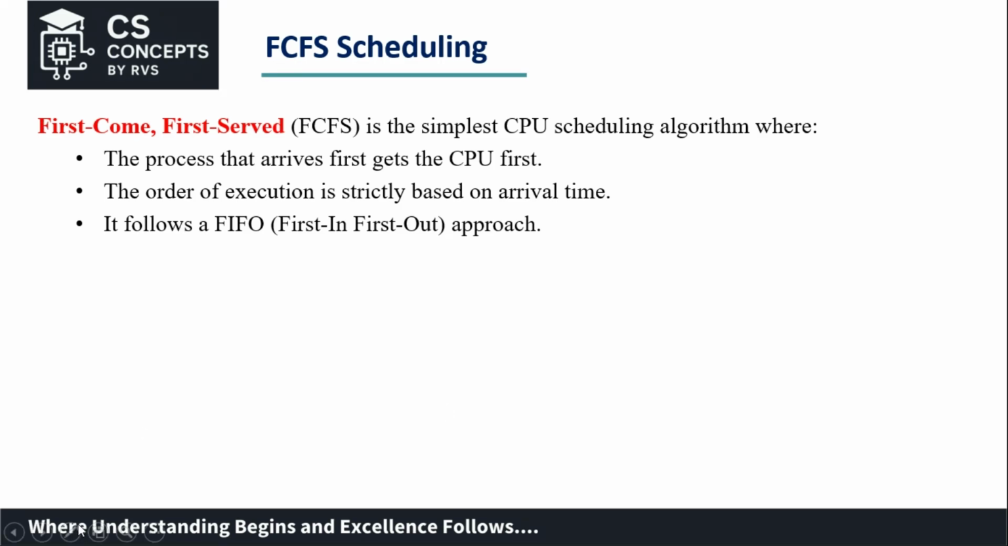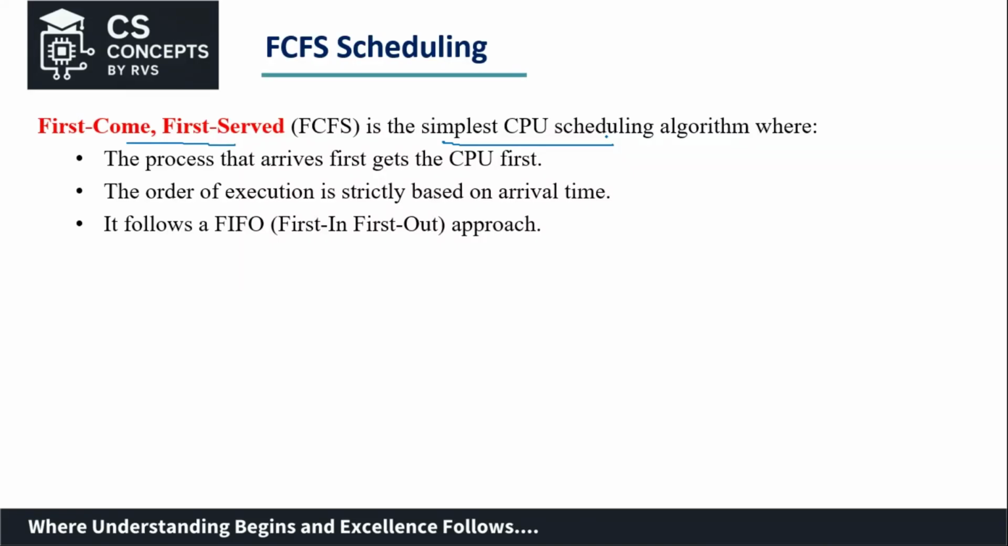FCFS, as the name says, is first come first serve. What do you mean by this? The first process that comes into the system, that comes into the ready queue, would be the first process that gets served. Among several scheduling algorithms that exist, FCFS is the simplest CPU scheduling algorithm.